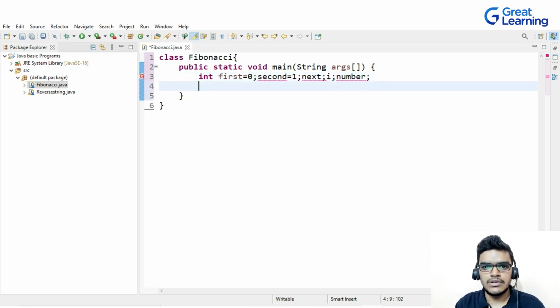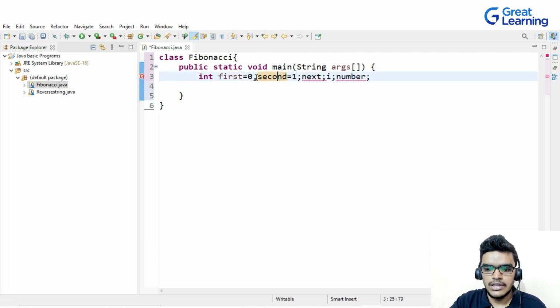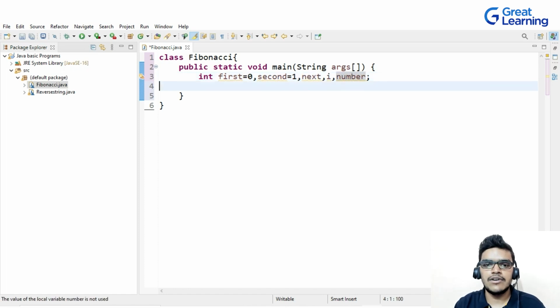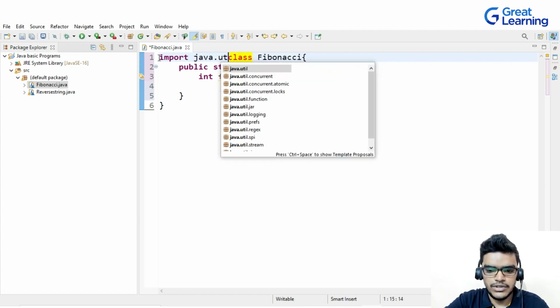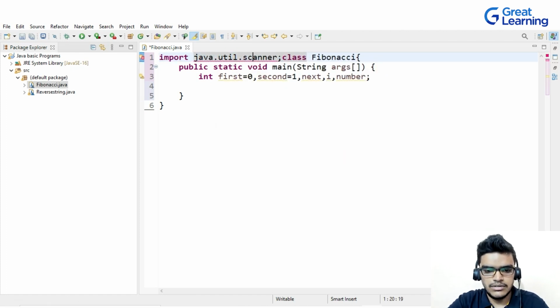Now, let me correct it. Okay, now if you want a value to be given by the user, then you can use the Scanner class also. So I will use the Scanner class. For that I will import java.util.Scanner.